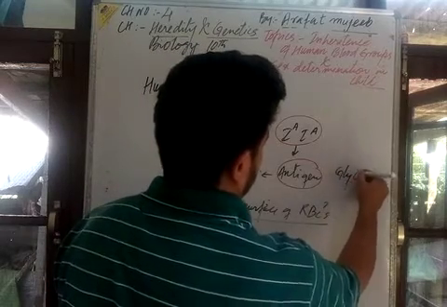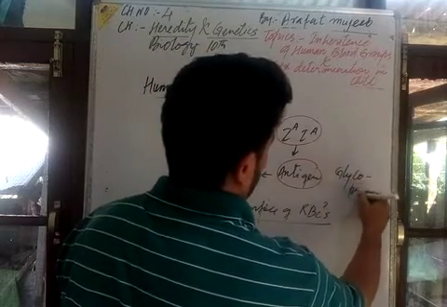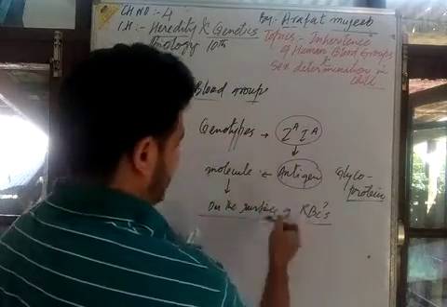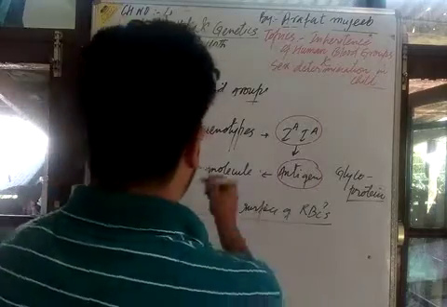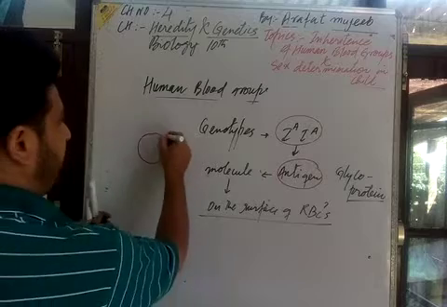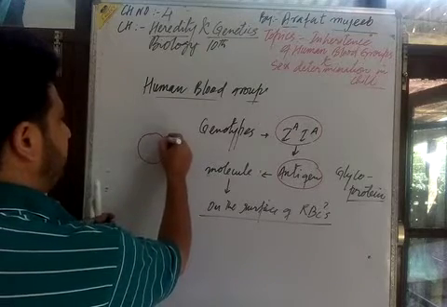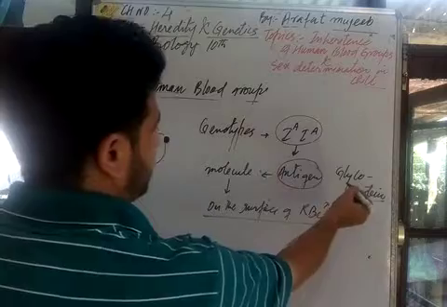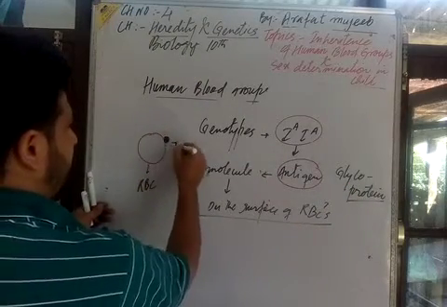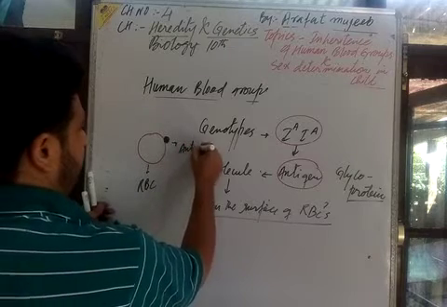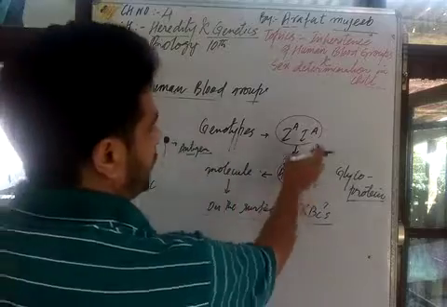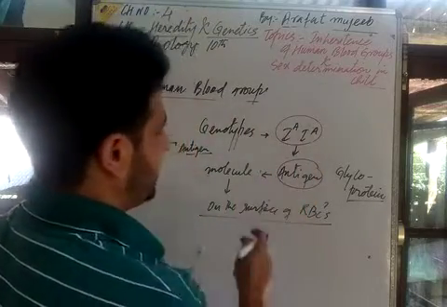glycoprotein. These are the glycoprotein molecules on the surface of the RBC. अगर ये RBC सेल है, RBC सेल के सरफेस पे जो होता है एंटीजन, एंटीजन क्या होता है, if this is the RBC cell, this is the antigen. एंटीजन का काम ही होता है, antigen, it is formed because of the genotype, and here is the formation.